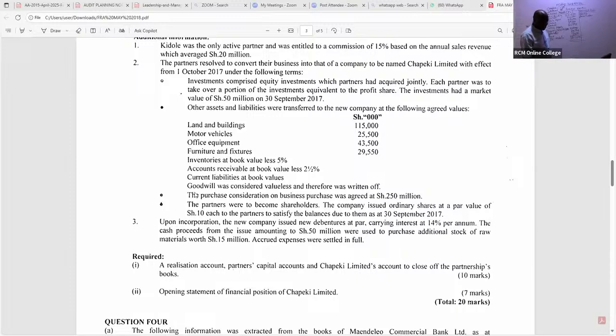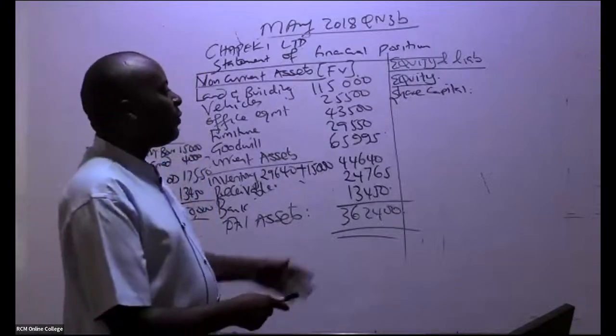Look at this point here. The purchase consideration on business purchase was agreed at 250,000. The partners were to become the new shareholders. The company issued ordinary shares at a par value of shillings 10 each to the partners to satisfy the balances due to them as at the closure of the year. That must be the purchase consideration. So instead of giving them cash, we gave them shares.